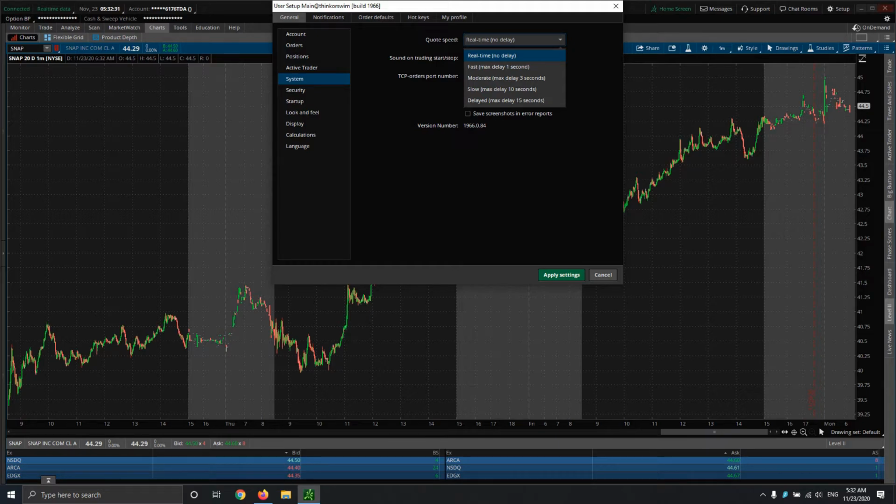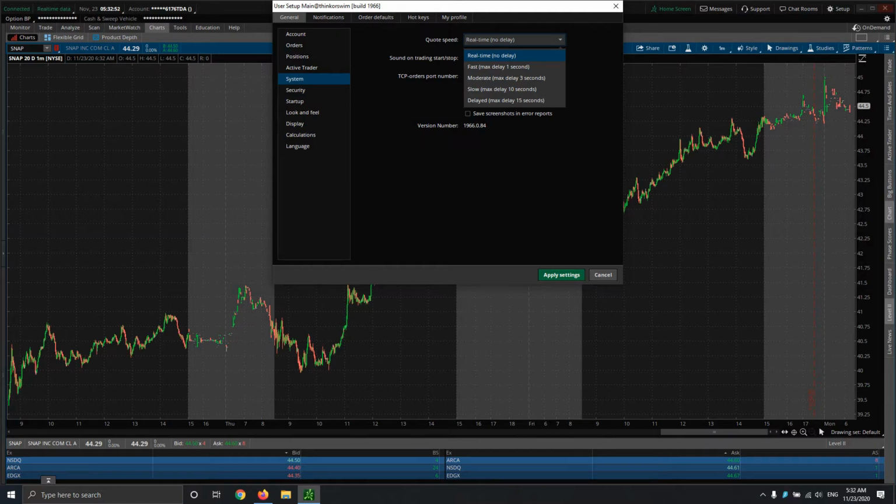Right here, this quote speed, this is probably the biggest setting that everyone overlooks. I didn't know about it for probably a year and a half. I didn't even think about it because I had set up all the appearance and all the other stuff. And to be honest, when I was new to the platform, I used it fairly rarely. Now I use it all the time.